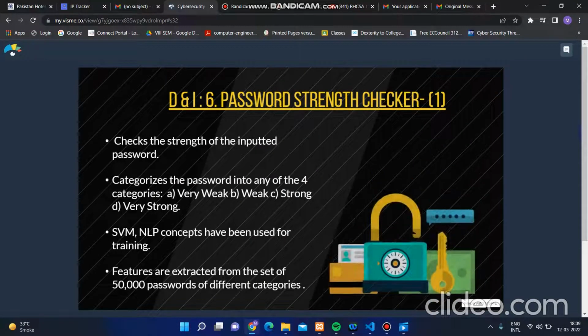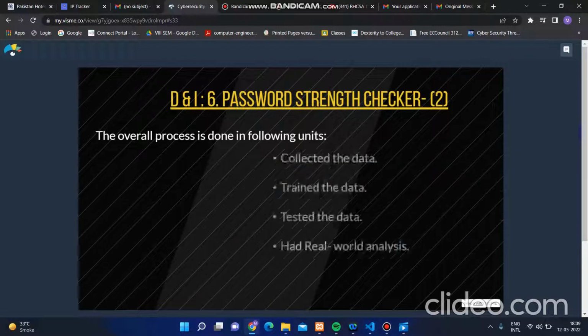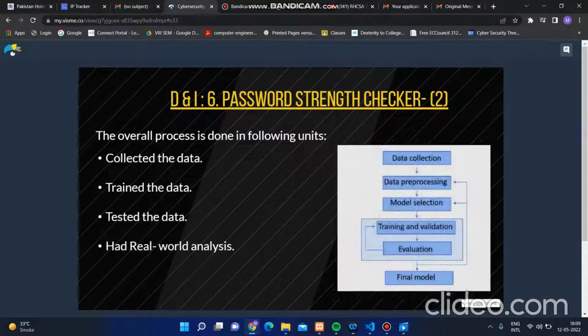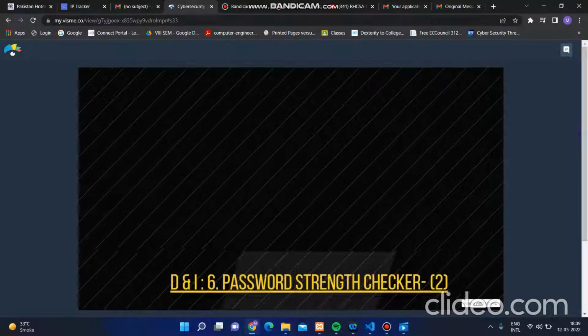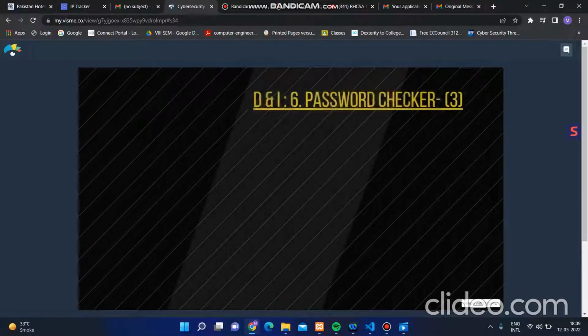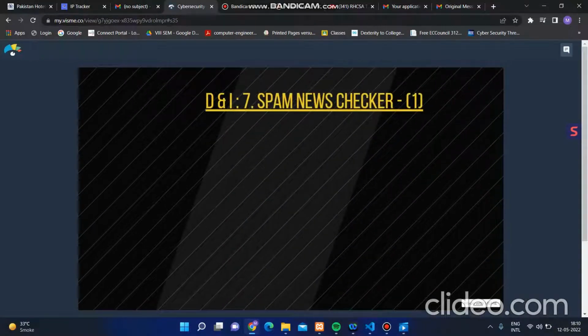Password strength checker: it will check the strength of the password. We have given 50,000 data samples based on 4 categories as well. It collects the data, trains the data, tests the data, and does real world analysis. So you can say it is the basic ML based functionality, and there are some screenshots that we took.